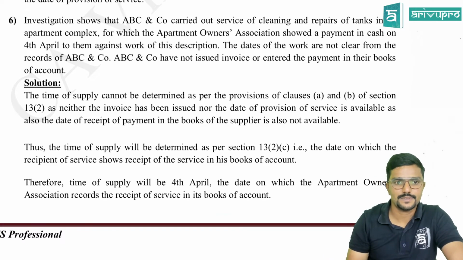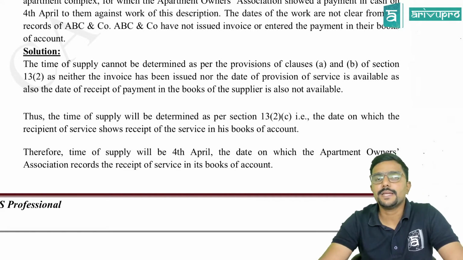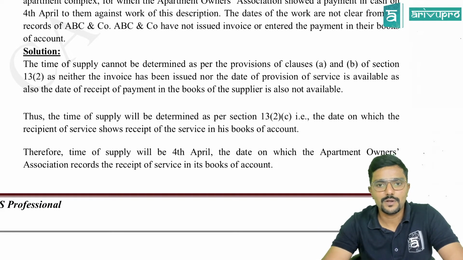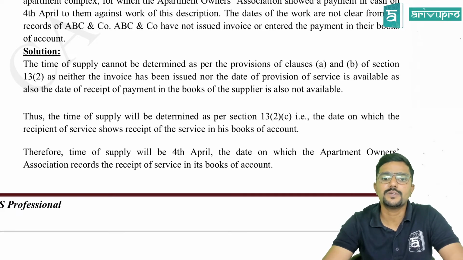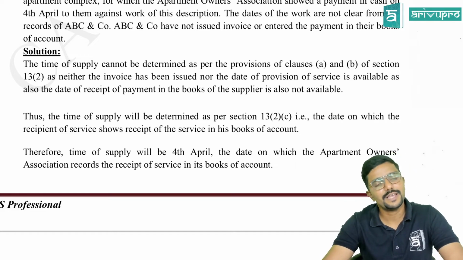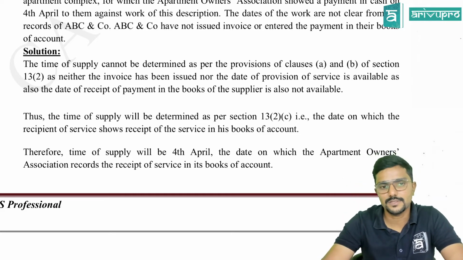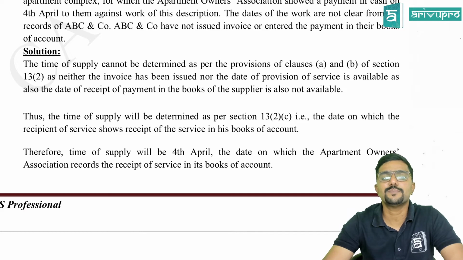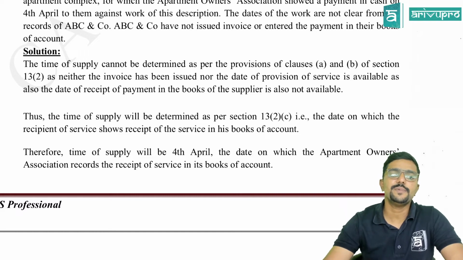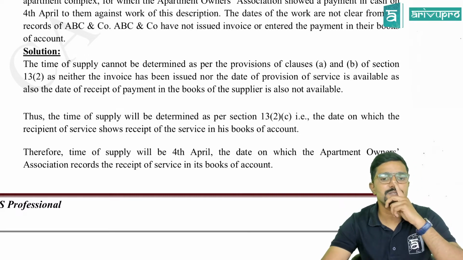Clear? Yes. The time of supply cannot be determined as per the provisions of clause A and clause B of section 13(2), as neither the invoice has been issued nor the date of provision of service is available, as also the date of receipt of payment in the books of the supplier is not available. So you are not able to apply clause A or clause B. Can I go to clause C? Yes. Only when A and B cannot be applied, go to clause C. Thus, the time of supply will be determined as per section 13(2)(c): the date on which the recipient of service shows the receipt of service in his books of accounts.